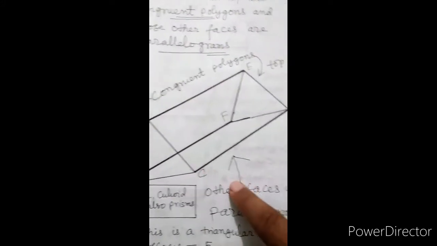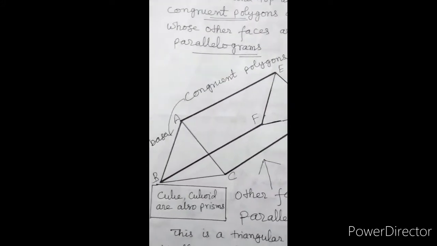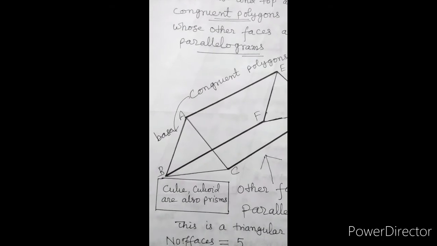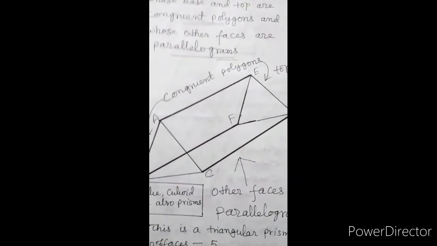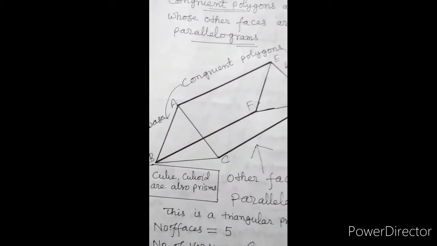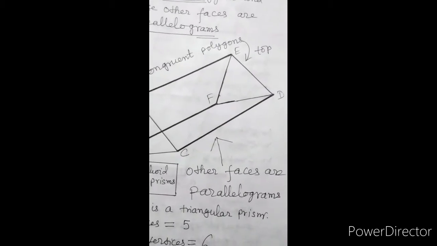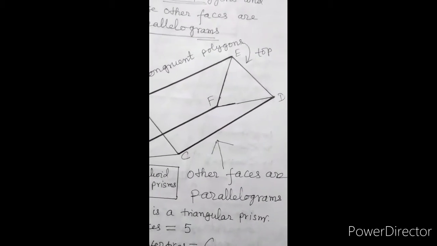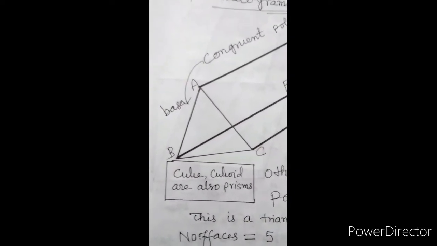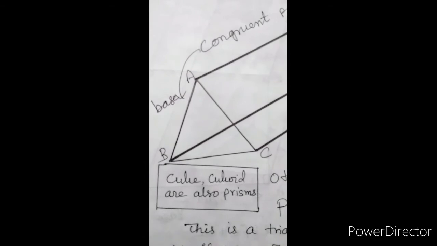These are congruent triangles, whereas AC, DE, BC, DF as well as BA, EF are lateral faces which are parallelograms. These are also called other faces which are parallelograms. Cube and cuboid are also prisms.